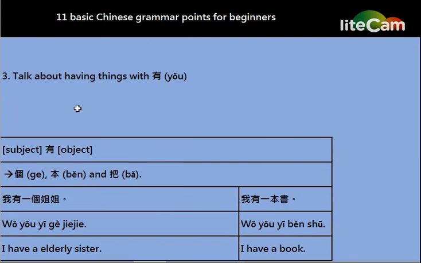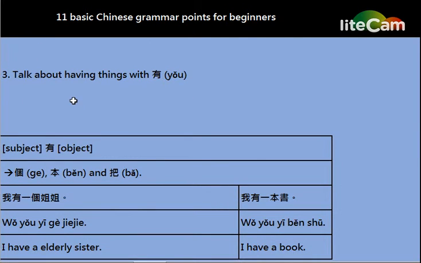If you want to know more about measure words, you can go to our YouTube or our website, where there are lots of lessons on measure words. And then grammar point 3 is the use of the word 有. You can talk about having things with the word 有. It means to have. And remember that you don't need to conjugate words in Chinese. So the word 有 is always 有 no matter whom you are talking about.